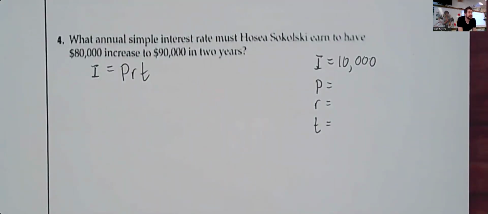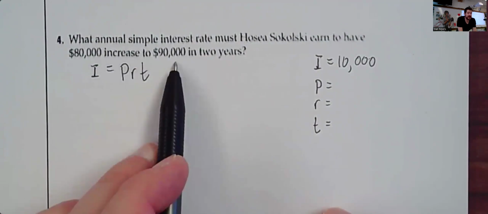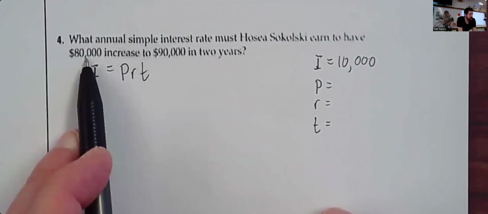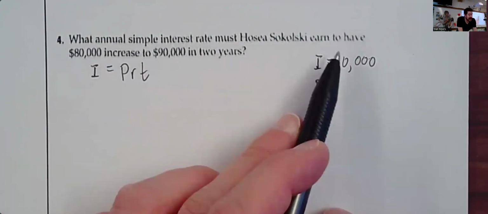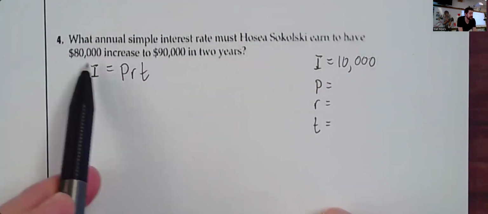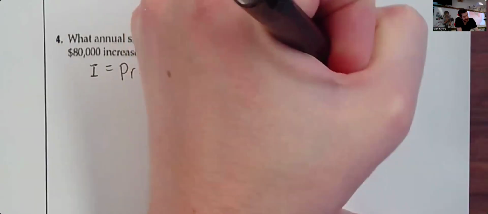What was the initial investment? 80,000. Yeah, 80,000 was the initial investment. Started with 80, ended with 90. So this is A, but we're not using A. We're using P. The difference between A and P is I. The difference between the new amount and the principal amount, the initial amount, is the amount of interest that was earned, which is $10,000. The amount that was initially invested was $80,000.